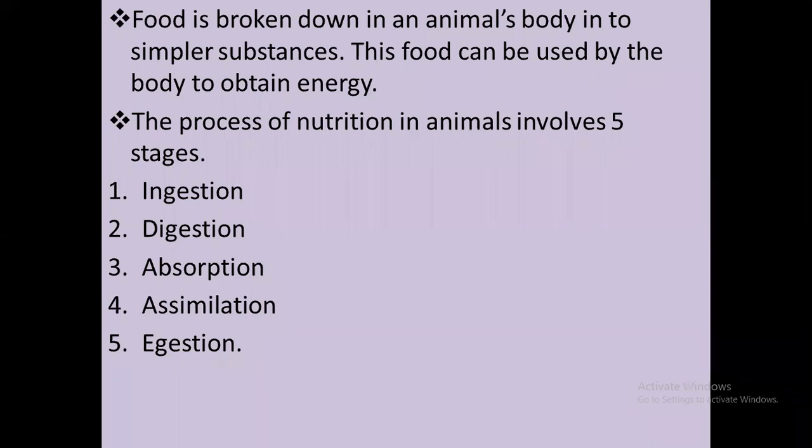Then they are collecting. Now as an example, your hair wants to grow, right? Your muscles want to grow and your nails want to grow. For this purpose, you need different types of proteins inside our body. The digested things are collected together, forming complex substances in the body. That is called assimilation. Egestion means we are sending unwanted particles out of the body. That is called egestion.